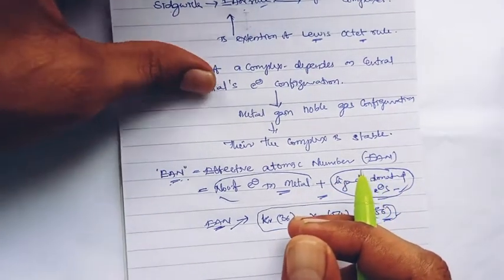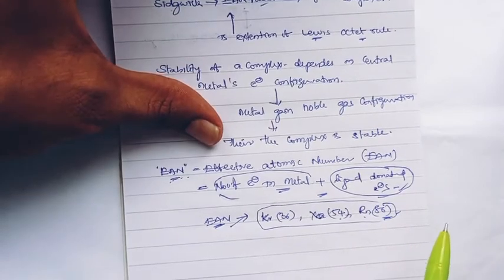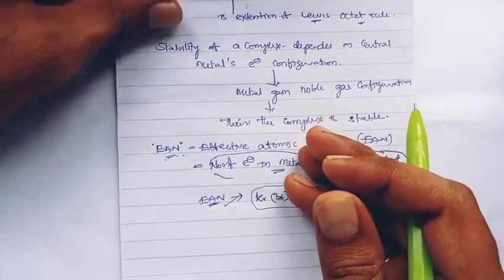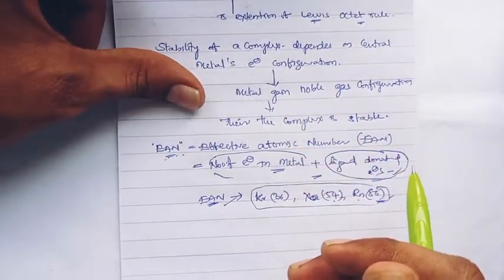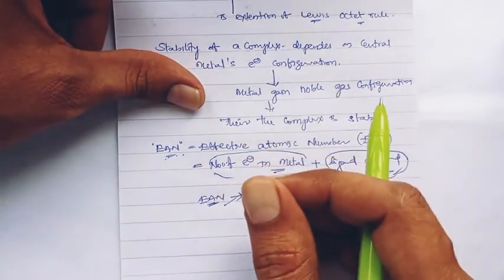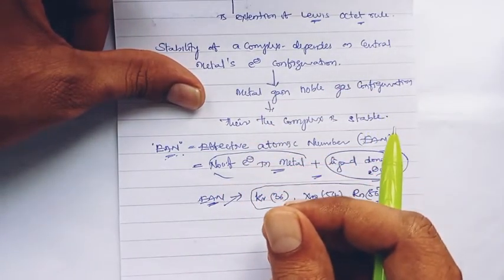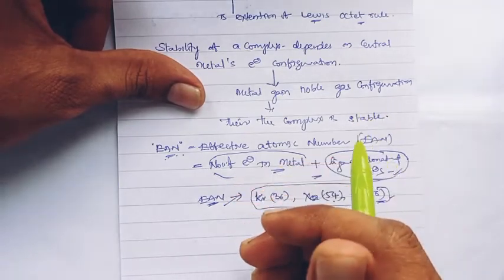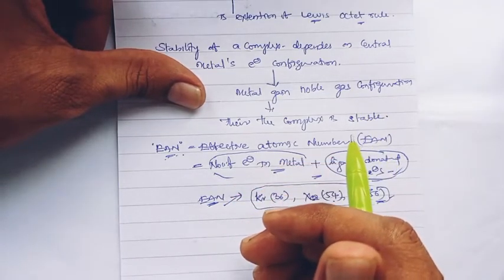That's how the Sidgwick EAN rule works, right? So this is the base for the 18 electron rule. Just a slight modification was done on the EAN rule to get the 18 electron rule.